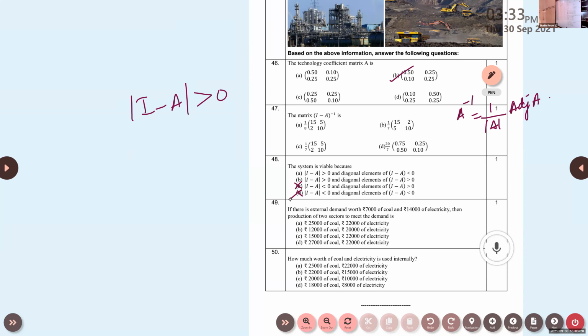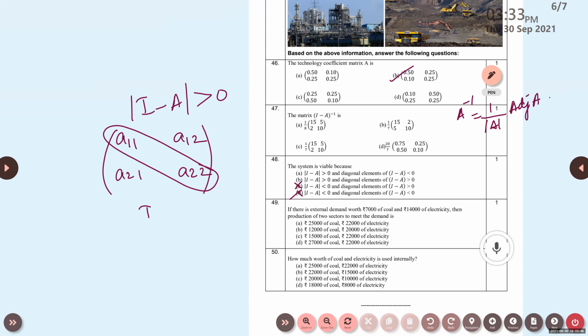Among A and B, which one is the answer? Determinant of I minus A is greater than 0, along with what we discussed. It's a 2 by 2 matrix, isn't it? A11, A12, A21. And what have you learned?